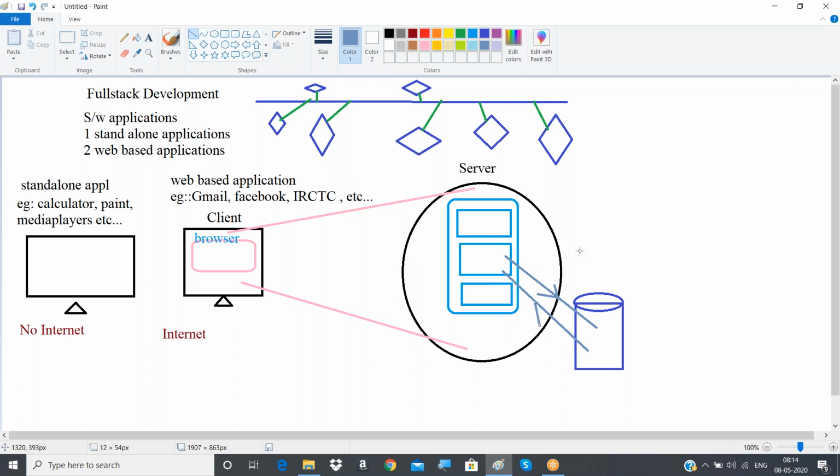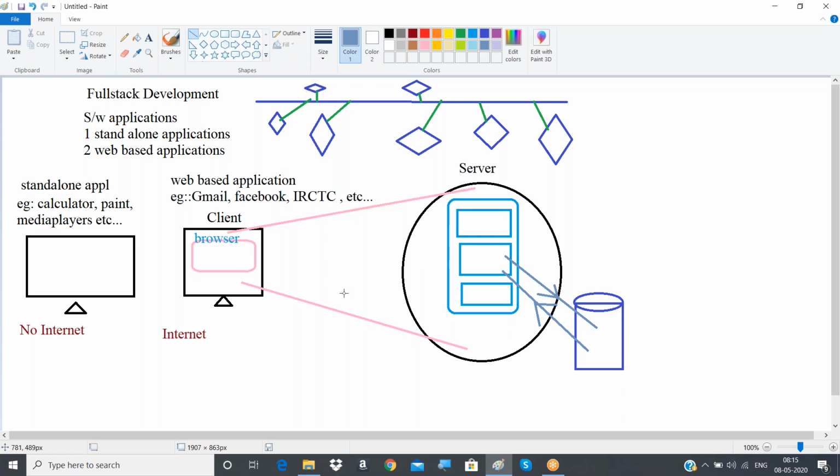Tomorrow, assume today we are done with the sign up activity, and tomorrow we will do the login activity. At that time we will go with a username and password, that is mail id and password. Assume you entered your mail id and password correctly. Then the server will take that username and password, and also get the data from yesterday's database, whatever data you entered. From that your credentials will be taken and matched with your entered credentials.